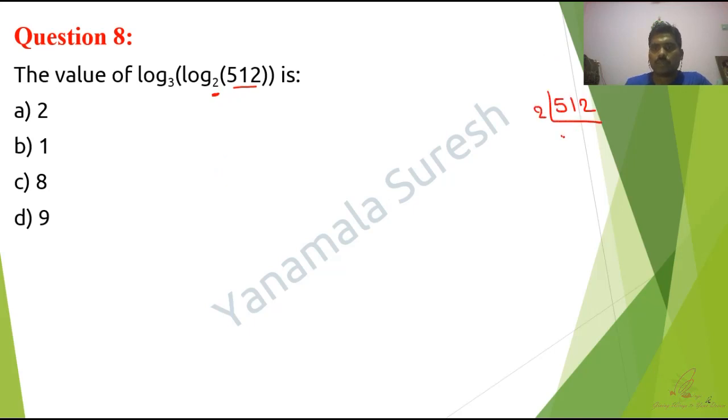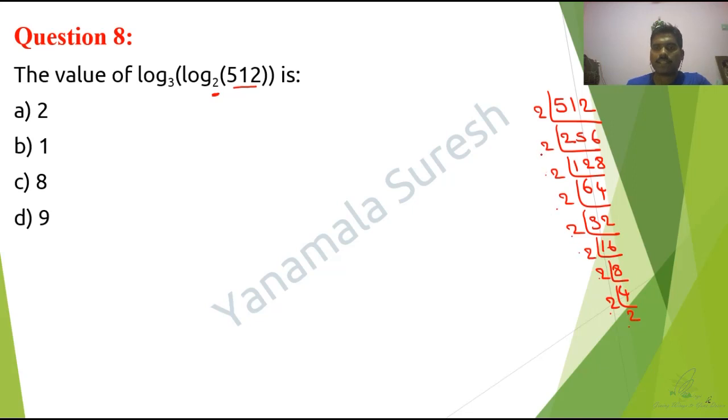2 twos are 4, 2 fours are 8, 2 eights are 16, 2 sixteens are 32, 2 thirty-twos are 64, 2 sixty-fours are 128, 2 one twenty-eights are 256, 2 two fifty-sixes are 512. Totally how many 2s are there? 1 2 3 4 5 6 7 8 9. I mean to say that 512 can be written as 2 power 9.